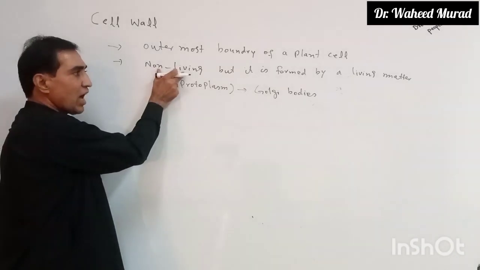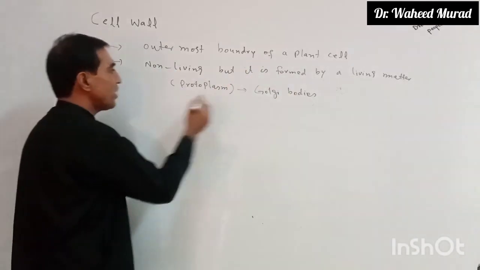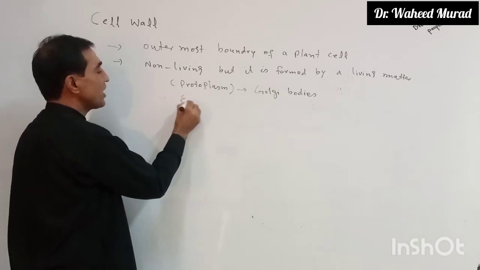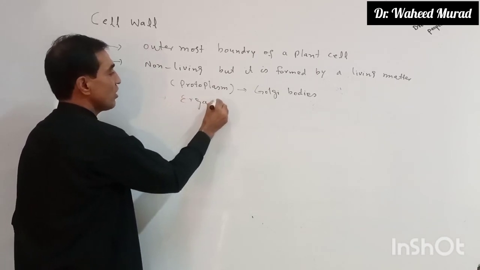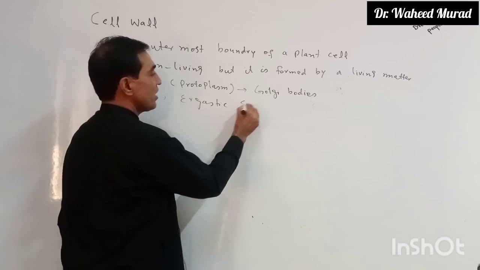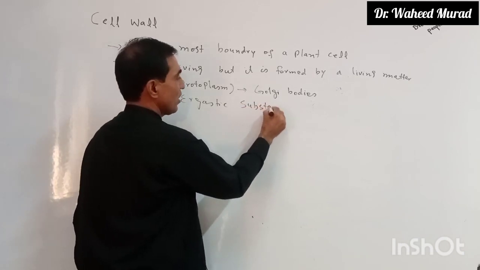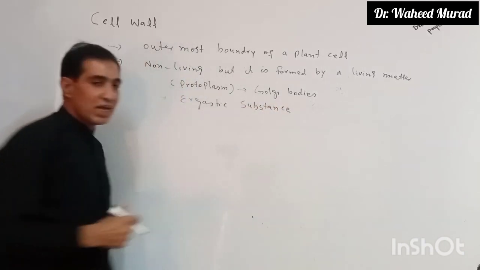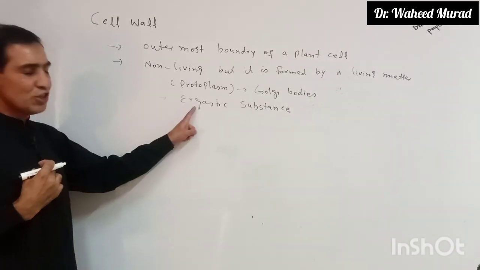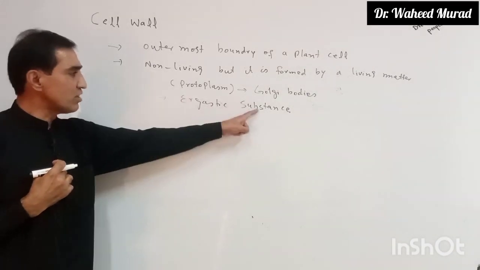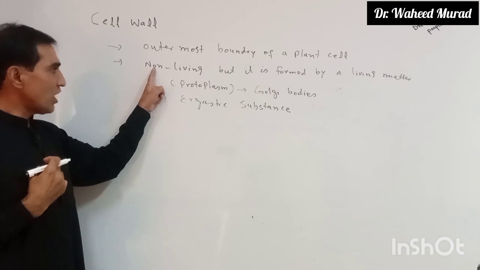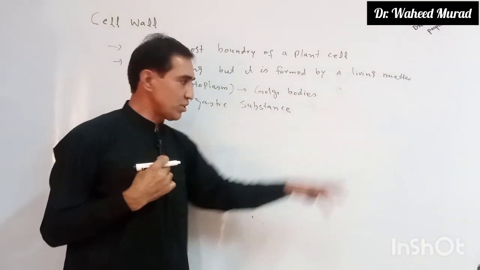Cell wall is non-living but secreted by the living matter. So this is called ergastic substance. Cell wall is ergastic substance. What does it mean? It is non-living but formed by the living part of the cell.